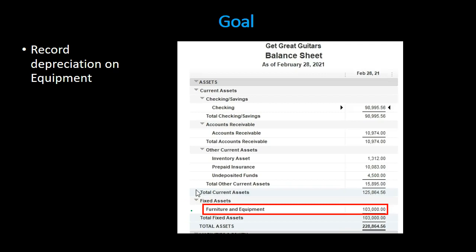Unlike something like supplies or as we looked at prepaid insurance, where we can actually see or calculate exactly how much of that has been decreased, and therefore it makes sense for us to allocate the adjustment directly to the prepaid insurance. Furniture and fixtures, if we're talking about a couch or something like that, it's not very easy for us later on. We can't say that there's less couchness. It's still the same couch, even if it went down in value.